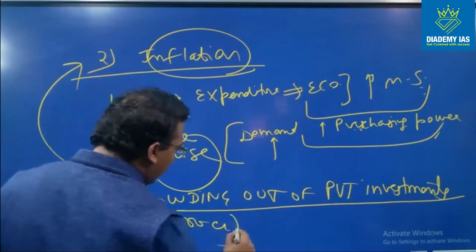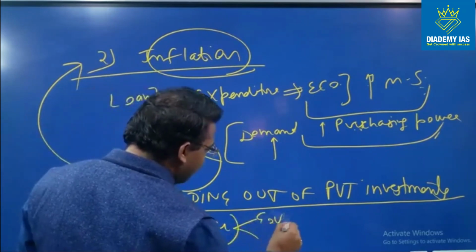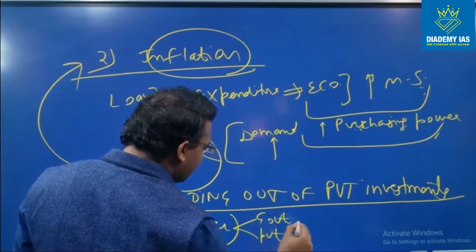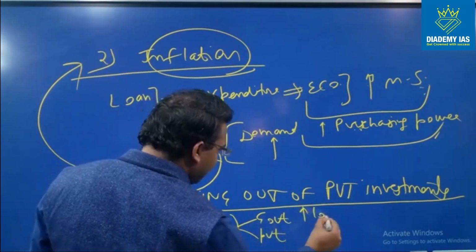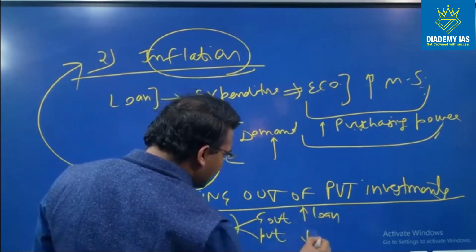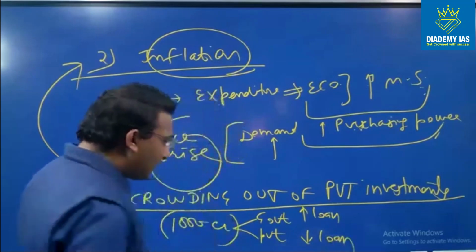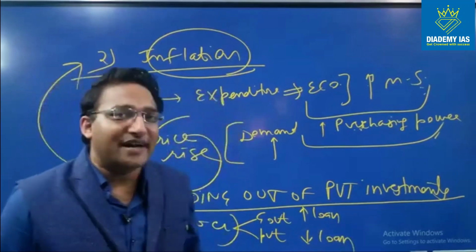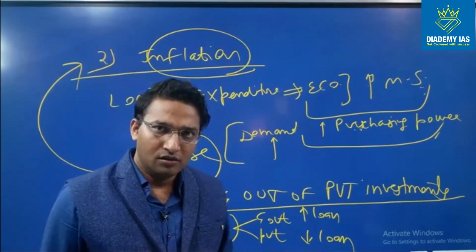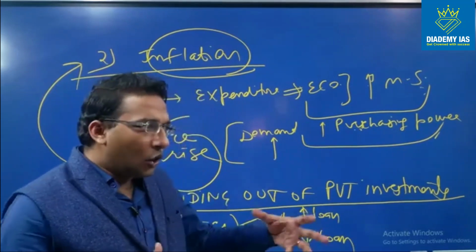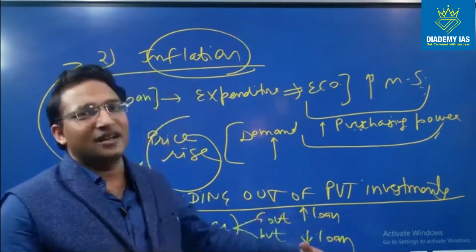This fund is available both for the government and the private sector. When government takes more loan, that means the resources available for the private sector are reduced, right? When loan facility for the private sector is reduced,